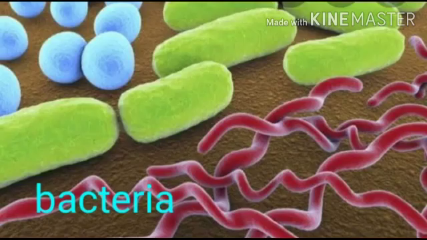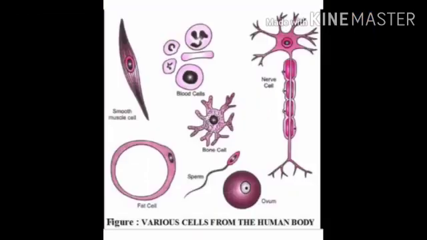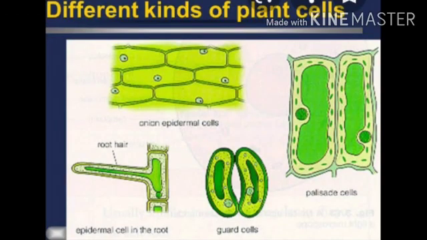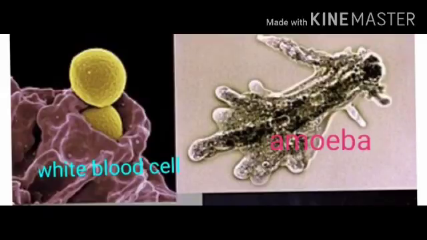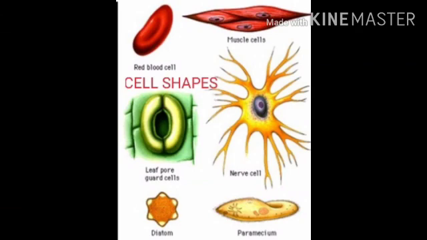Bacteria are spherical or cuboidal in shape. Red blood cells are circular and flat. Chlamydomonas, an alga, is oval in shape. Muscle cells are cylindrical. Cells in plants are mostly rectangular in shape. Some cells are amoeboid, that is, not having any fixed shape, like our white blood cells and the unicellular organism amoeba. The unicellular paramecium is slipper shaped. Nerve cells are thread-like. So we can see that there is a diversity of cell shapes and sizes in the living world.